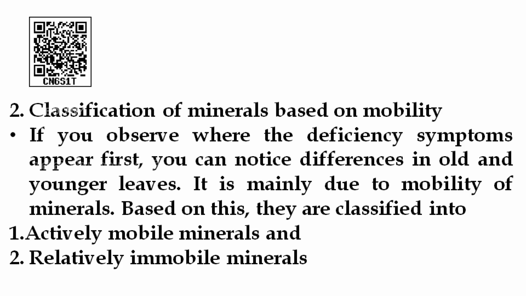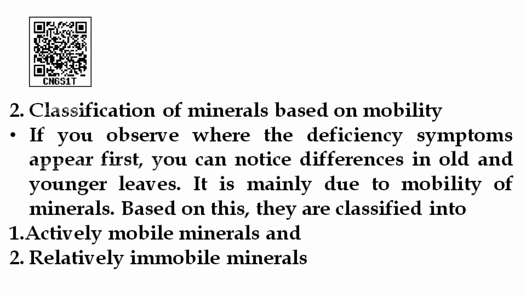Or the deficiency symptoms first appear on young leaves. Then how do you classify the minerals? Based on the movement of minerals only, the deficiency symptoms may appear on young leaves or old senescent leaves.